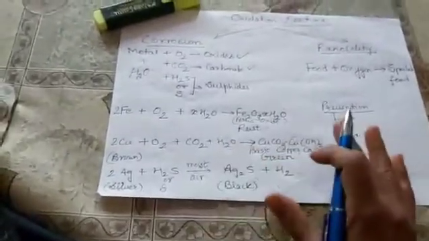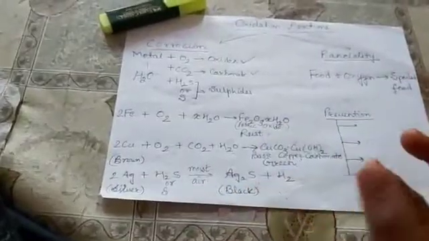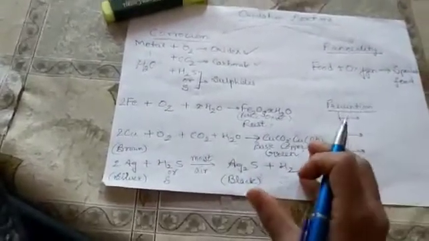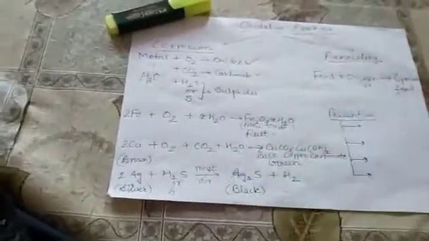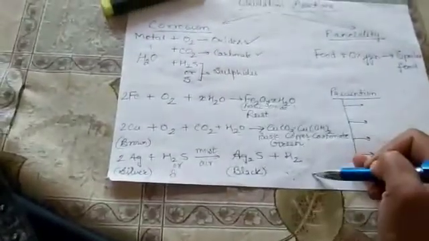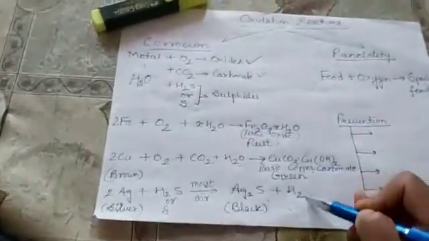Though this is a very slow process, it is a destructive process where the metals lose their properties and become useless after the process of corrosion gets over. So this is the first application of oxidation reaction.